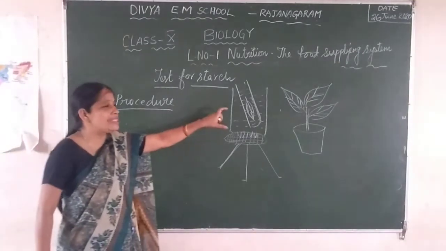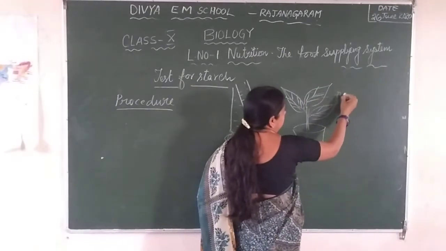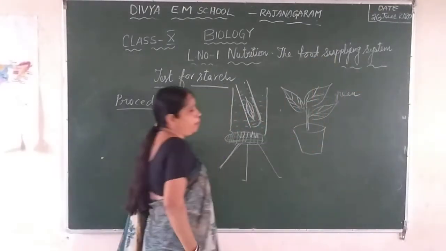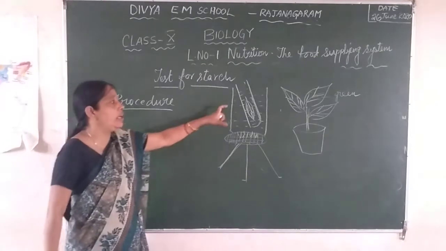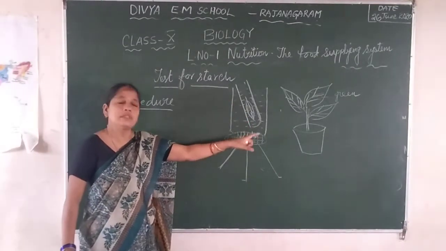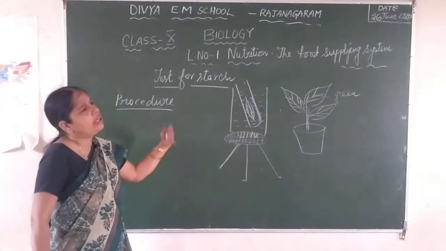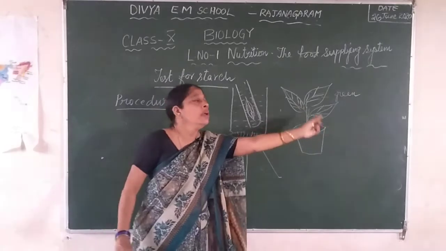When you boil this leaf for 5 to 10 minutes, actually the leaf is green in color. Why should we boil this leaf in methylated spirit or the alcohol? Why can we not do the experiment directly on the leaf?